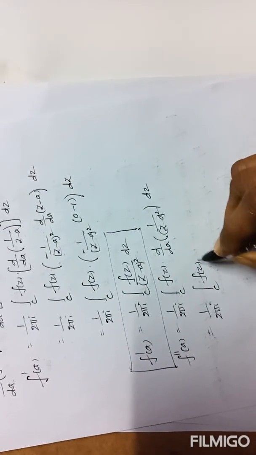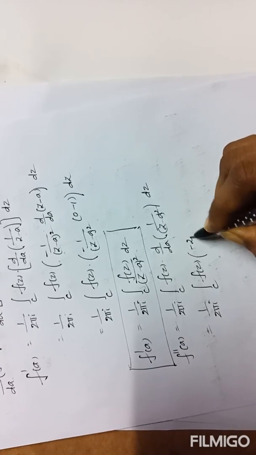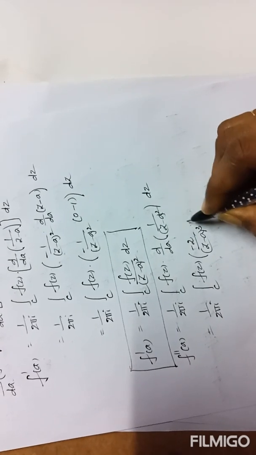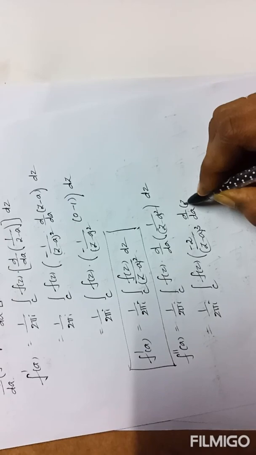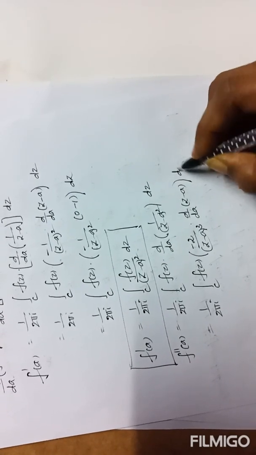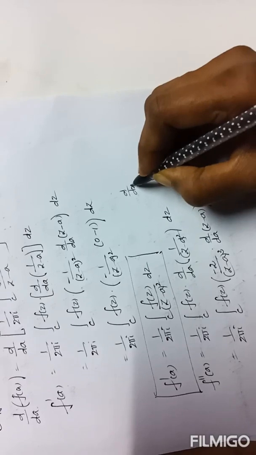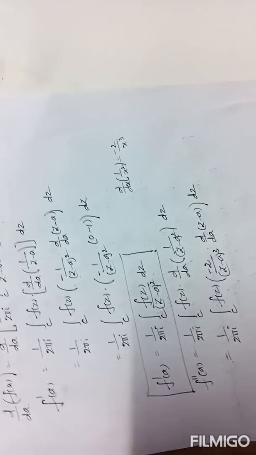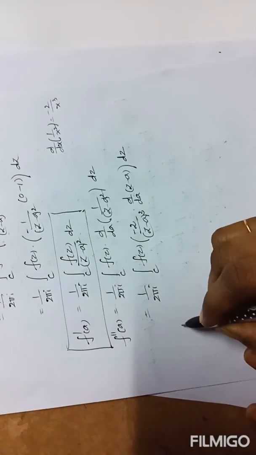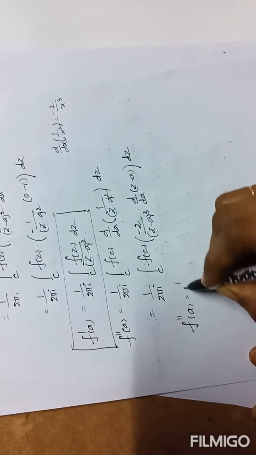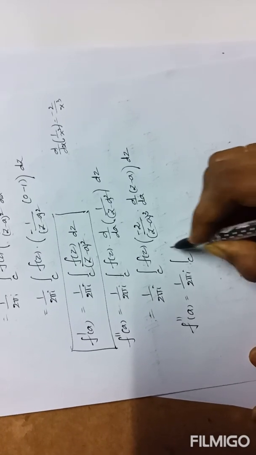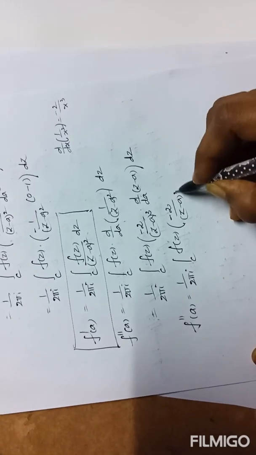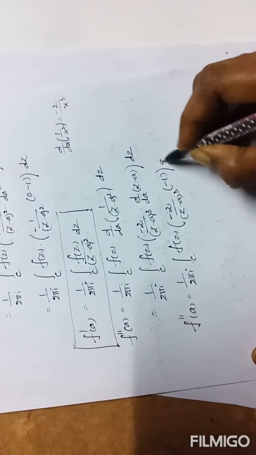Differentiation of 1 by x square is minus 2 by x cube, so it is minus 2 by z minus a whole cube into d by da of z minus a, which is minus 1, dz.